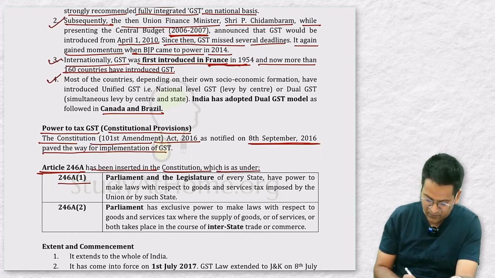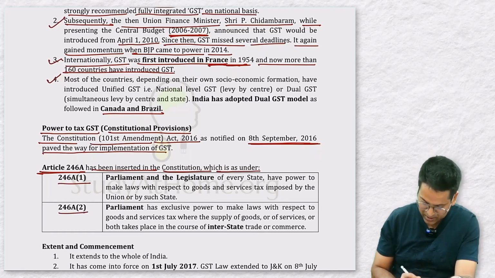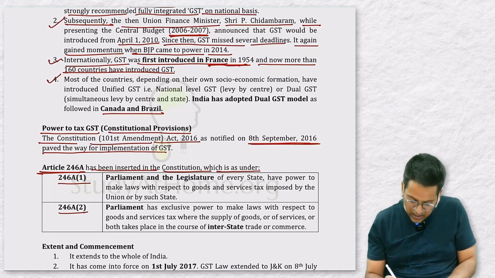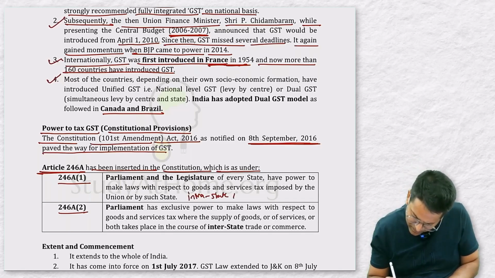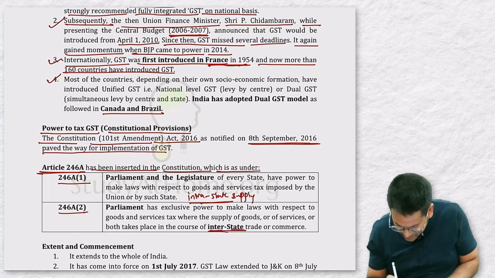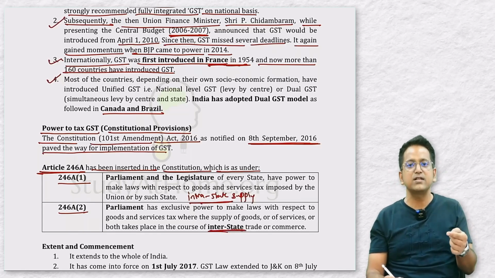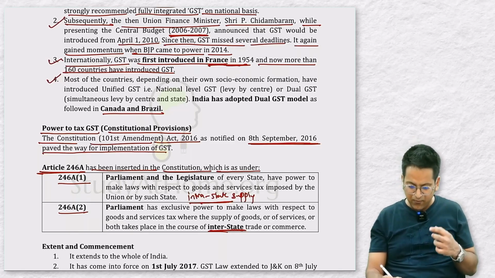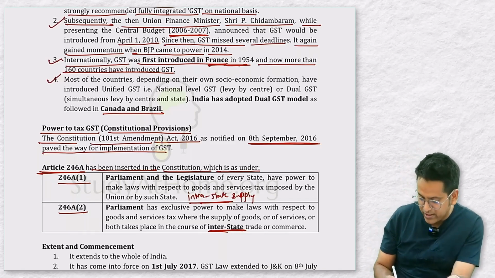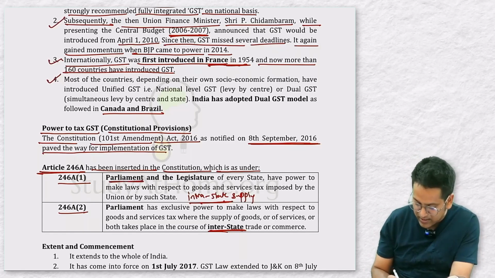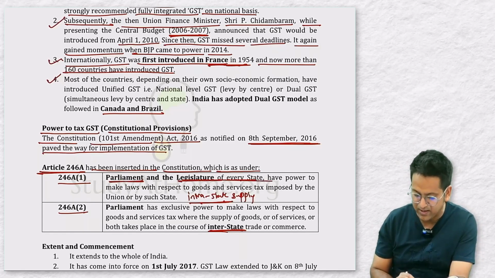Article 246A1 and A2. Okay. So A1 is for intrastate supply, and A2 is for interstate supply. Intra means within the state, and inter means from one state to another. Now here in clause one, it is written intrastate, within the state. On that, the parliament and the legislature of every state have the power.